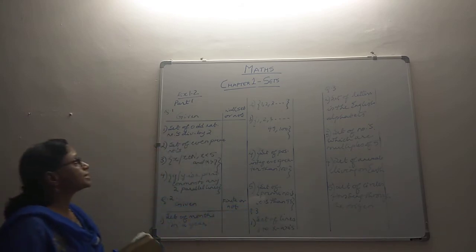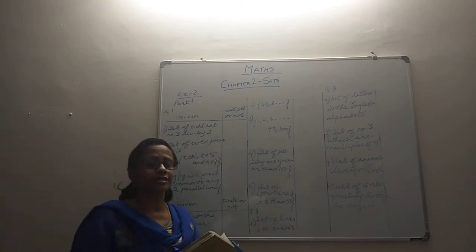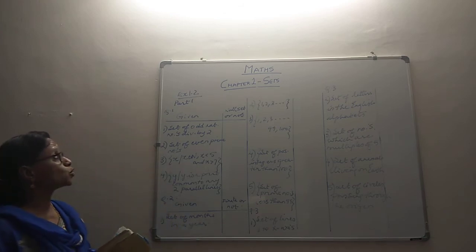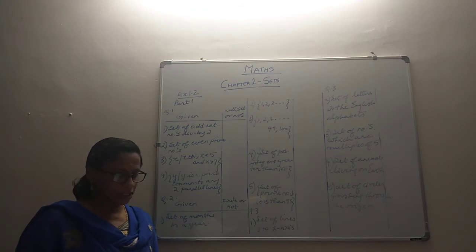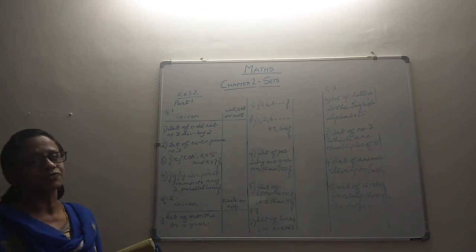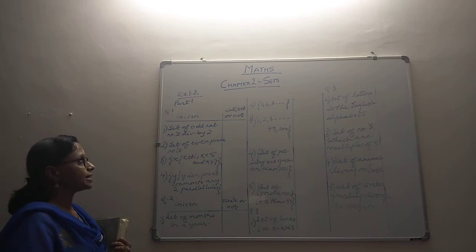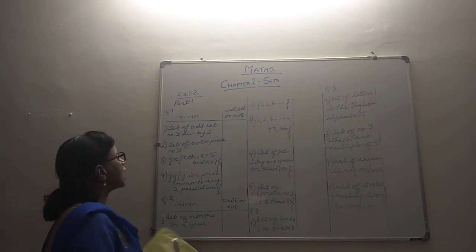As I said, this is exercise 1.2 and this is our part 1 video. We have question number 1, which says: which of the following are examples of null set? Amongst these, we have to find out which of them are null sets and which are not. So let's see now how we go about this.